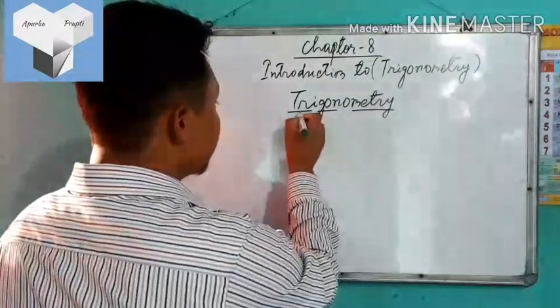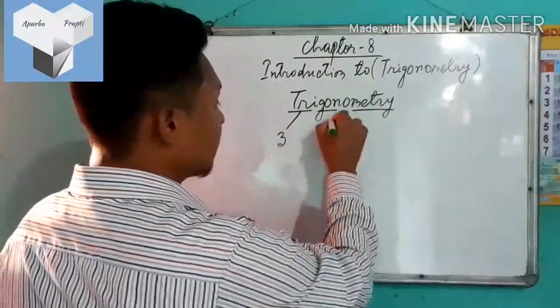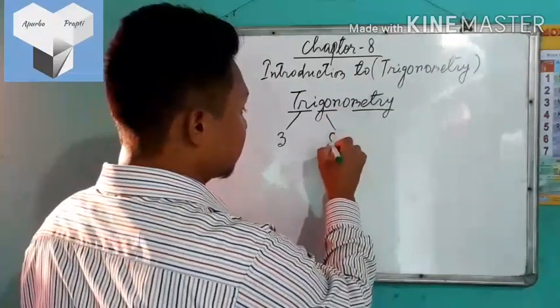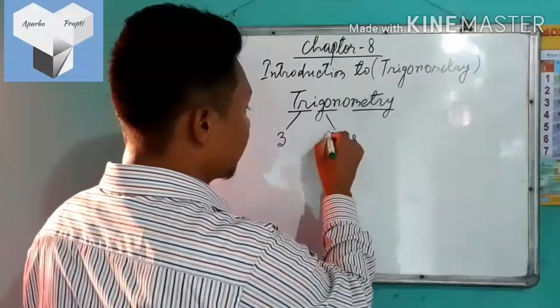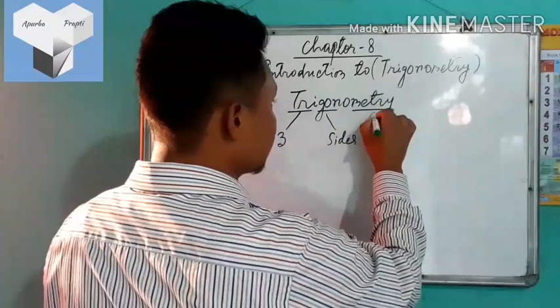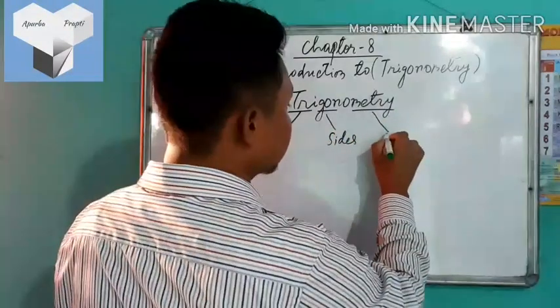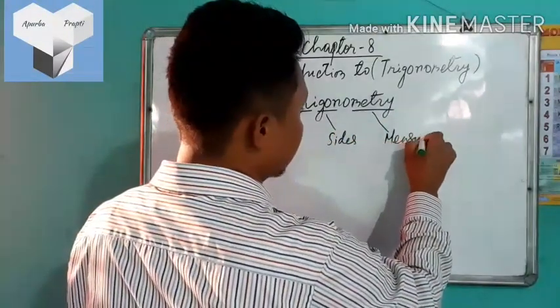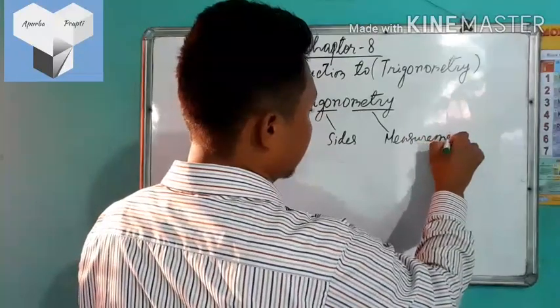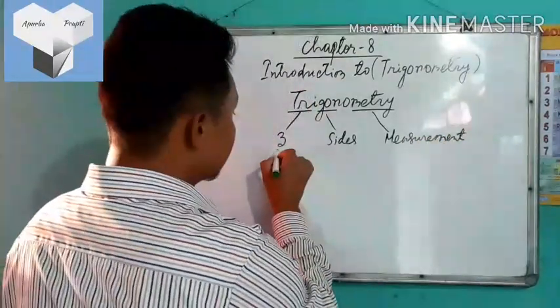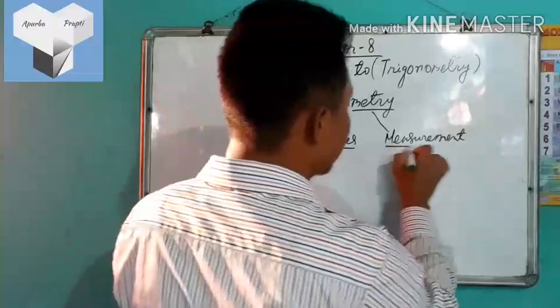Tri means three. Gon means sides, like arms. And metry means nothing but measurement. So three sides and measurement.